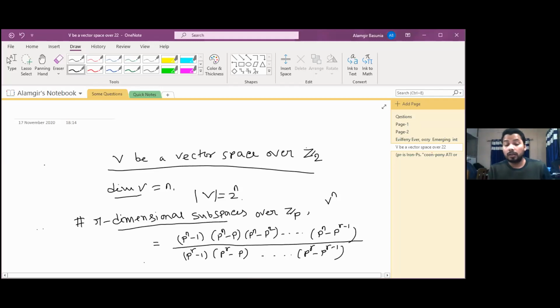This gives the total number of r-dimensional subspaces.